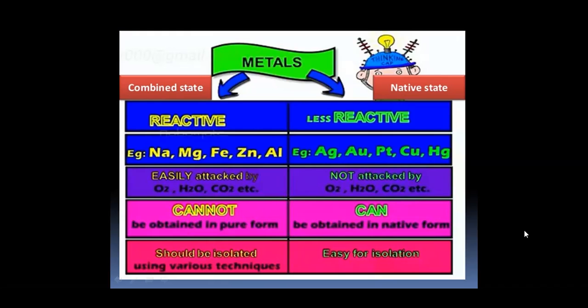Whereas the metals which exist in the native state or in the free state are less reactive. Example, silver, gold, platinum, copper, mercury. The metals existing in the native state are not attacked by natural substances such as oxygen, water, carbon dioxide, etc. And these metals of native state can be obtained in native form, and these are easy for isolation.